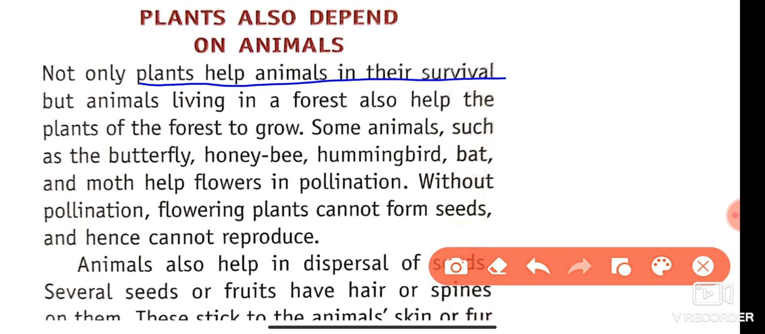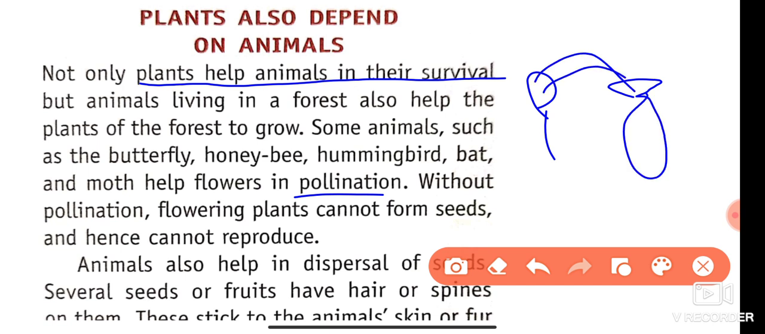Some animals such as the butterfly, honeybee, hummingbird, bat and moth help the flowers with pollination. They help in the pollination process, that means the transfer of pollen grains from anther to stigma for the reproduction of flowers and the formation of seeds. That is known as pollination.